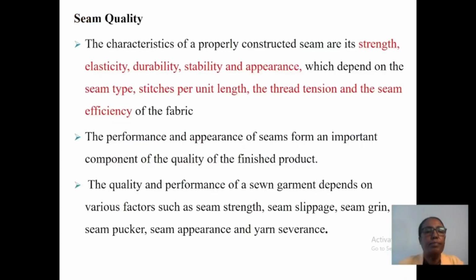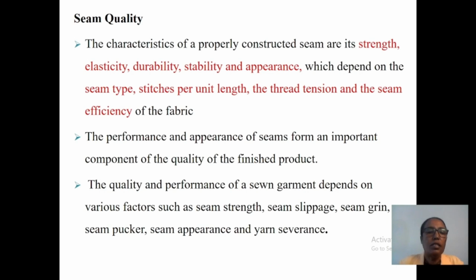Seam quality. The characteristics of seam quality are especially based on strength, elasticity, durability, stability, and appearance. Seam quality can be dependent upon the type of seam, stitches per unit length or stitches per inch, the thread tension, and the seam efficiency of the fabric is dependent upon the seam quality.